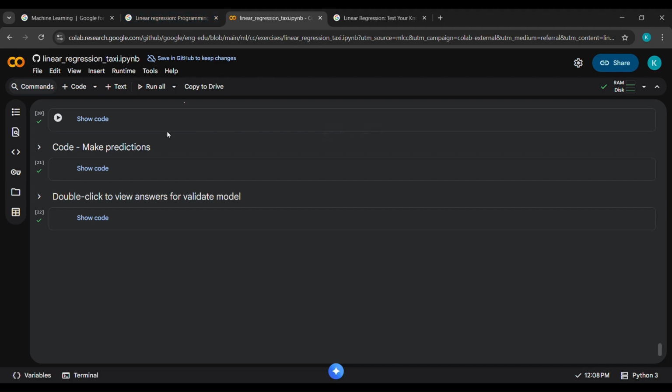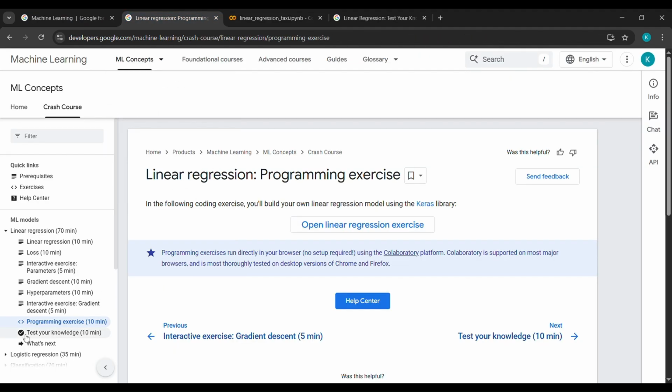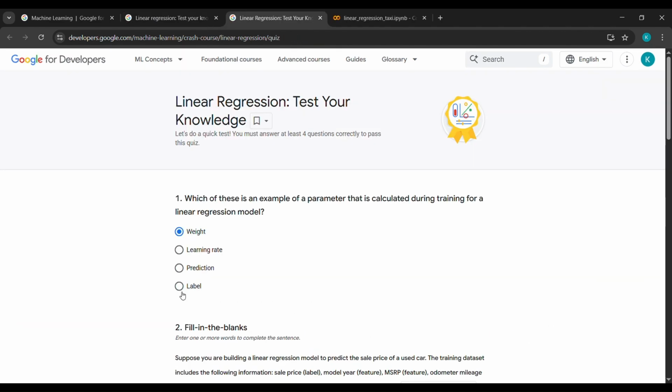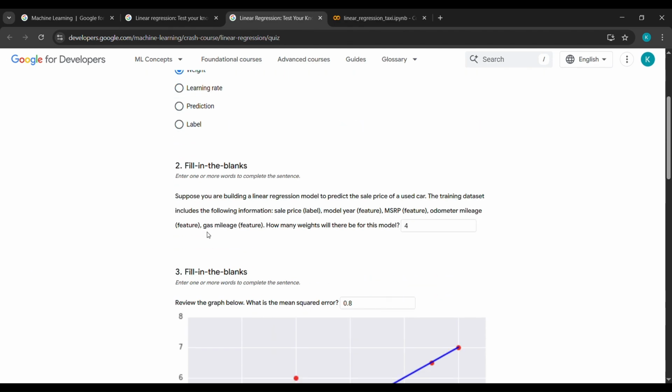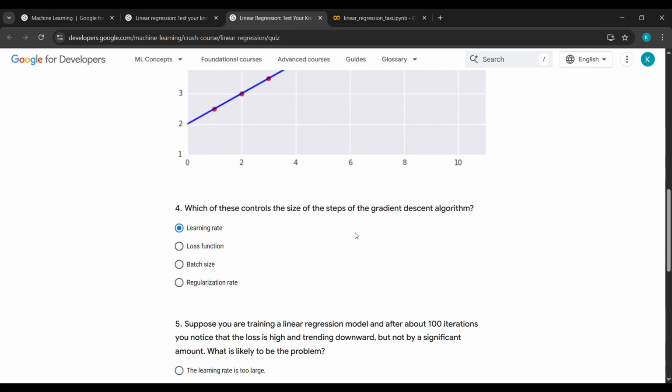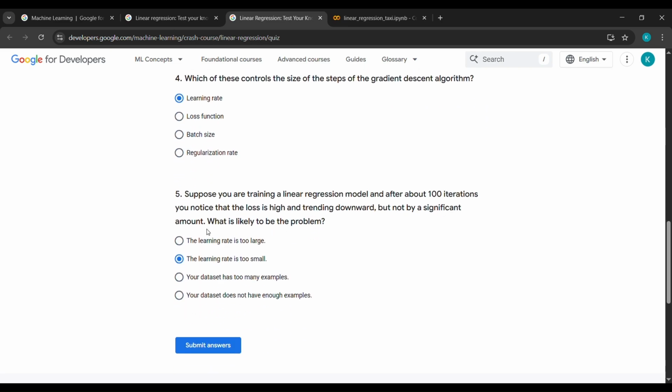Now after completing this, come here and click on test your knowledge. After clicking on test your knowledge, click on open quiz. After clicking, it will send us here, guys. You can see the correct answer for the first question is weight, and the correct answer for the second question is 4. Here you have to type 4. Some are MCQ, some are fill in the blanks, guys. So the third one will be 0.8, the fourth one will be learning rate, and the fifth one will be the learning rate is too small. Then click on submit answer.